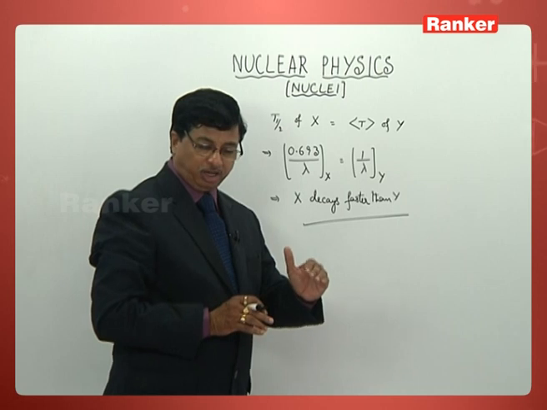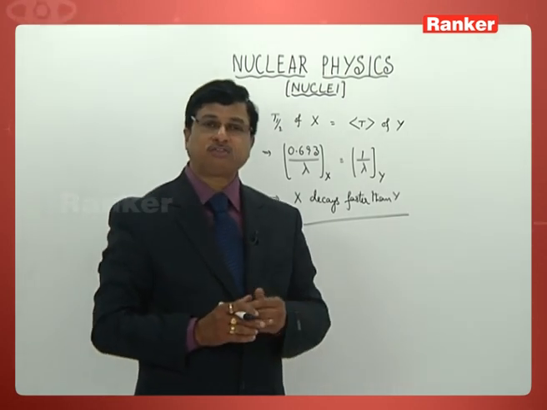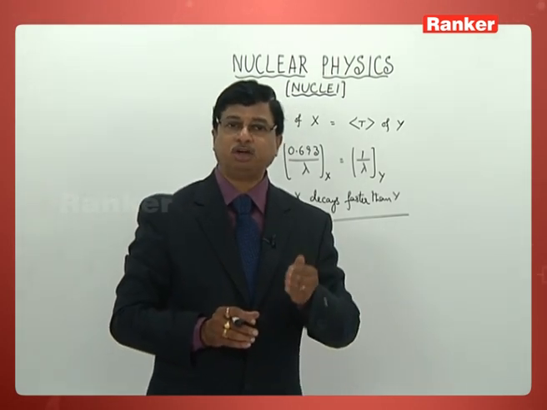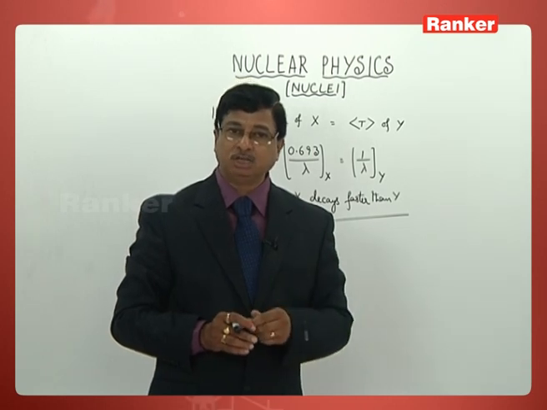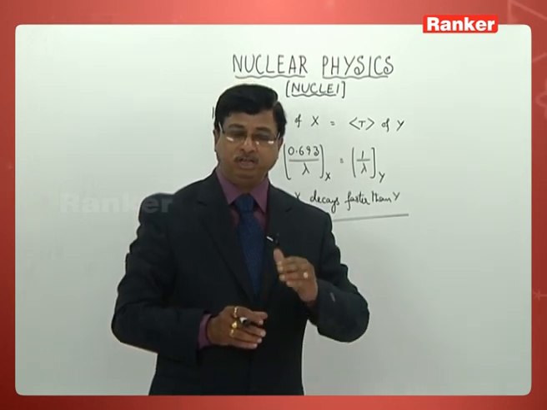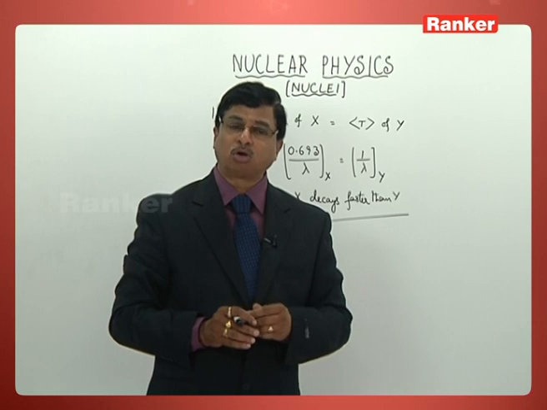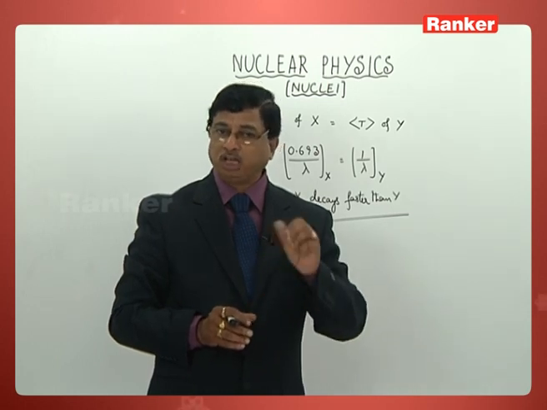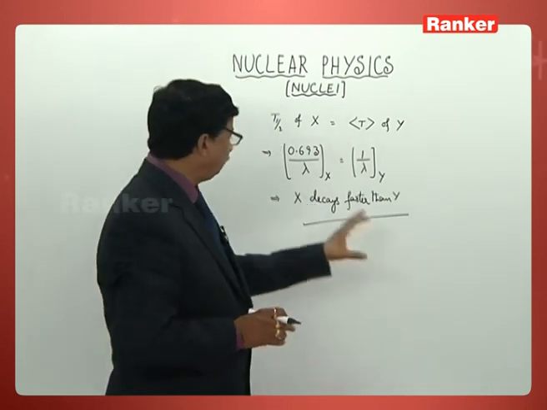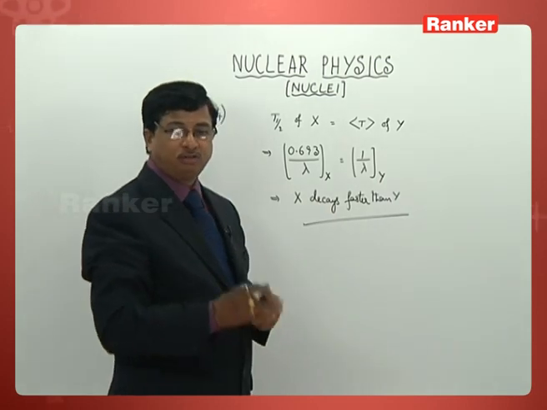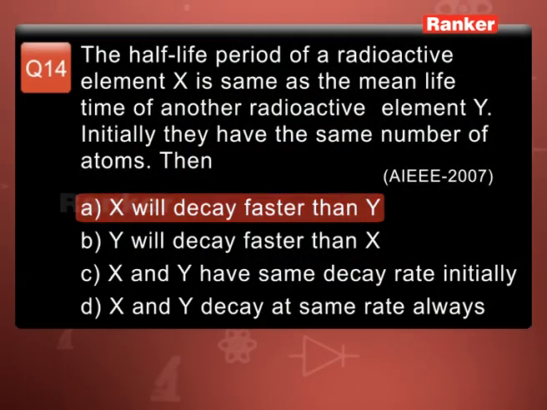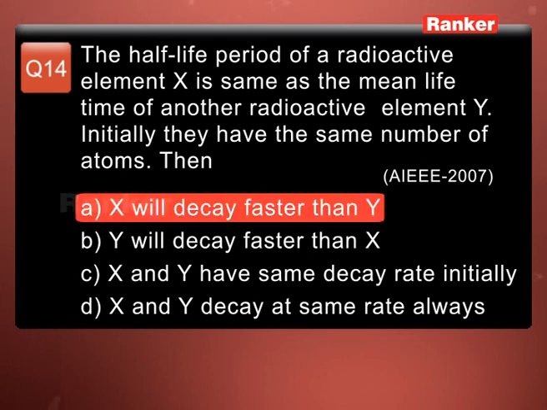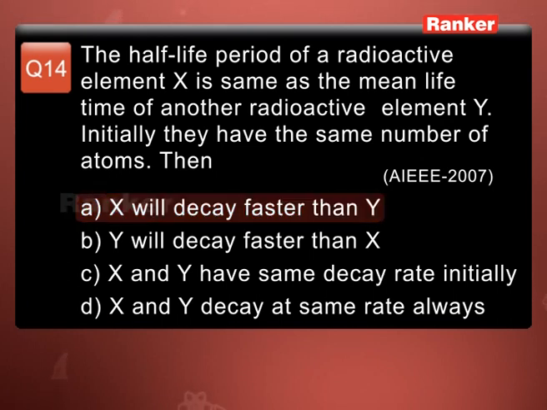When X is decaying faster, it is understood its half-life span is supposed to be as small as possible, as less as possible. Then the decay is going to be more. So this, X decays faster than Y, tallies with the very first option for us, that is A in this problem.